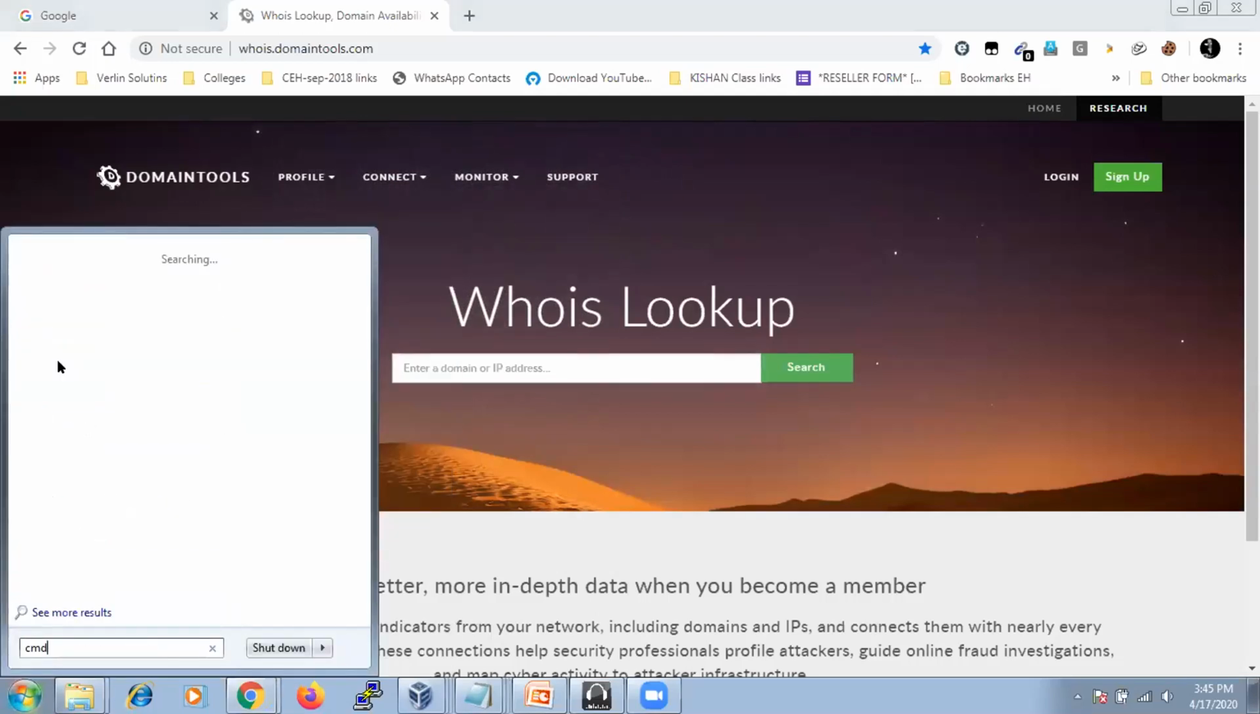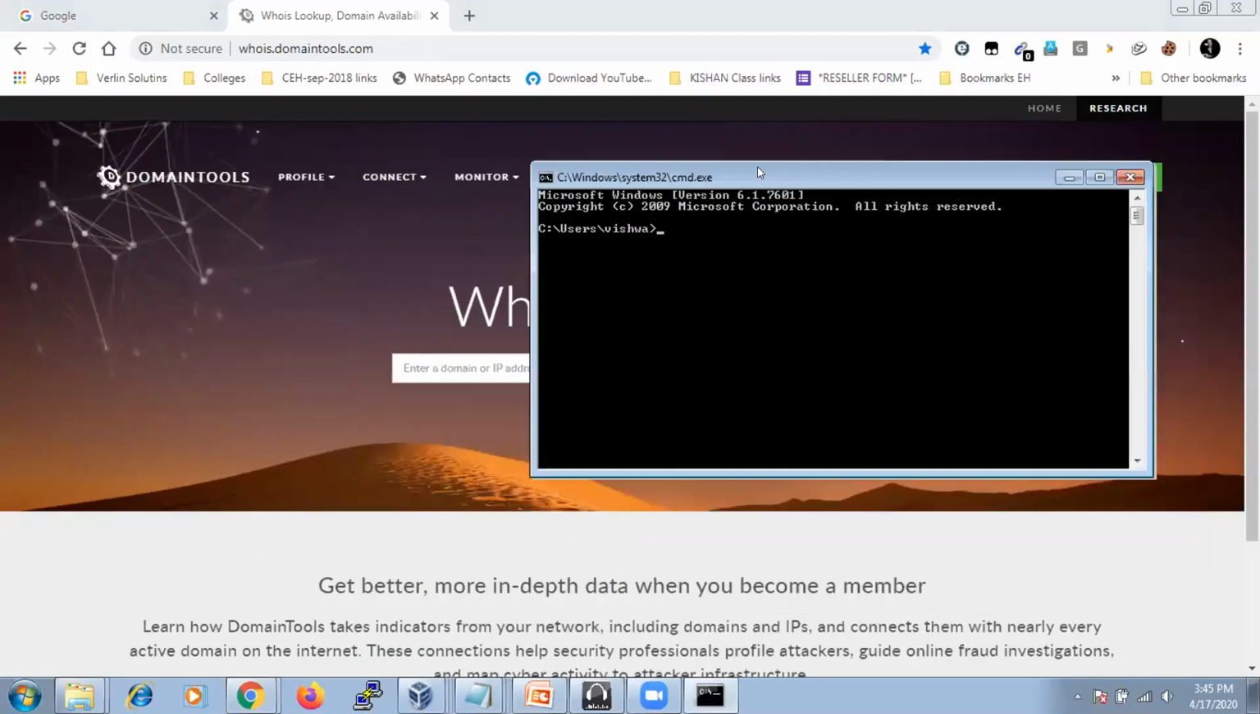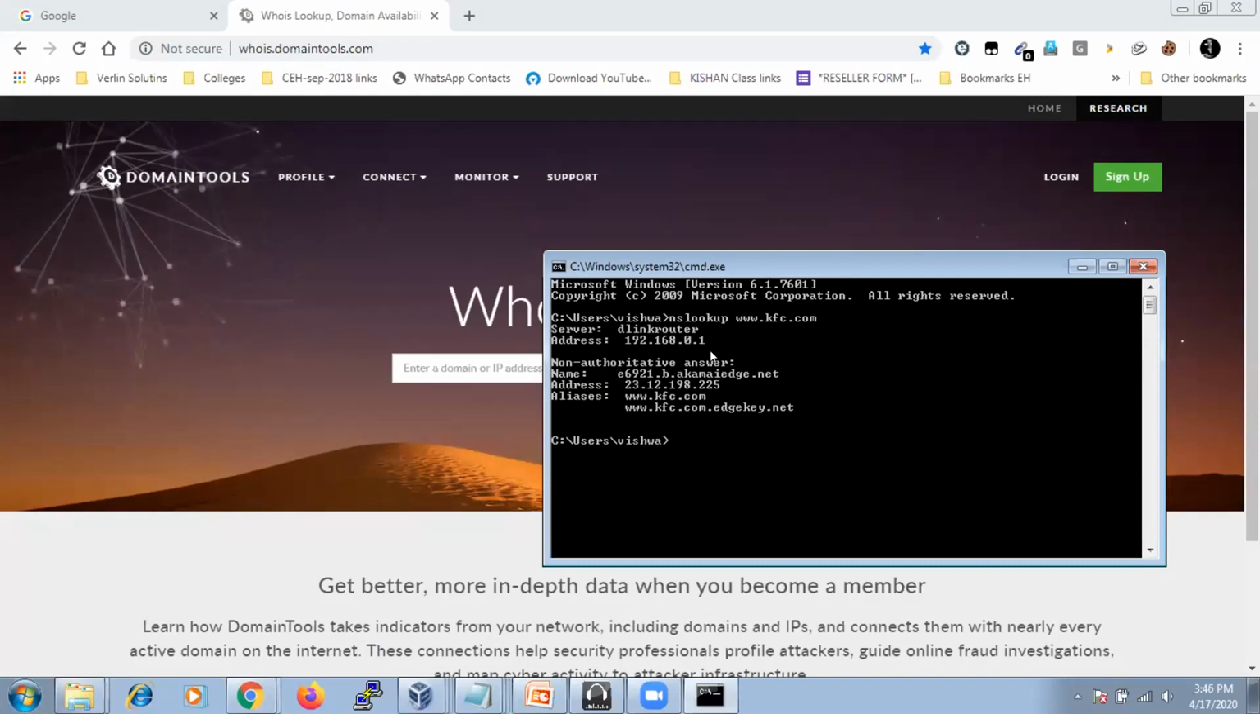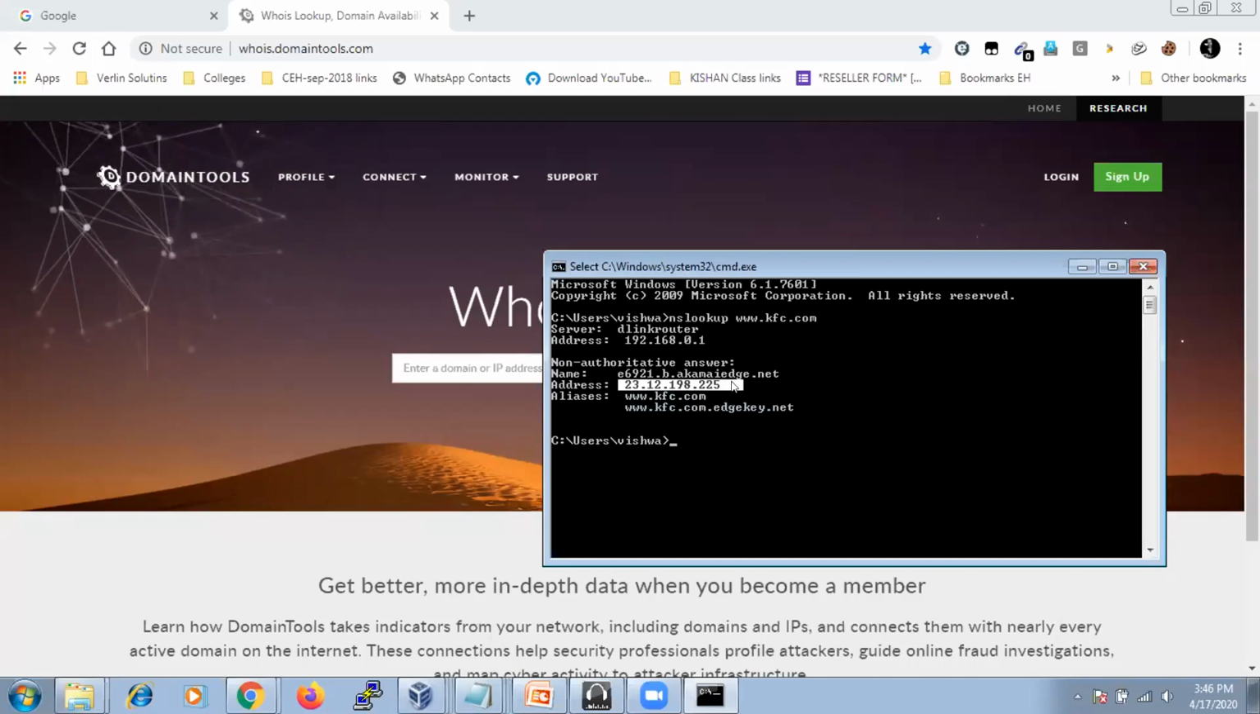Simple thing. When you go to the command prompt, there is a command called nslookup, meaning name server lookup. It converts a domain name into an IP address and an IP address into a domain name. For example, we'll go with KFC, kfc.com. The domain name is converted into an IP address, because routers, switches and networking devices understand only IP addresses, not domain names.